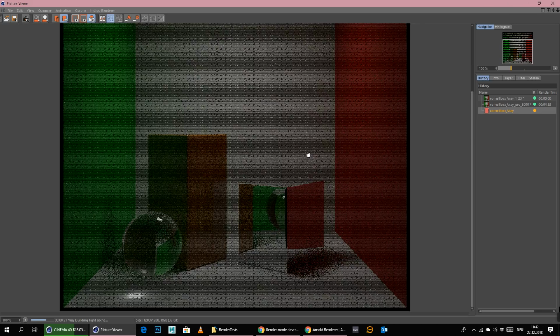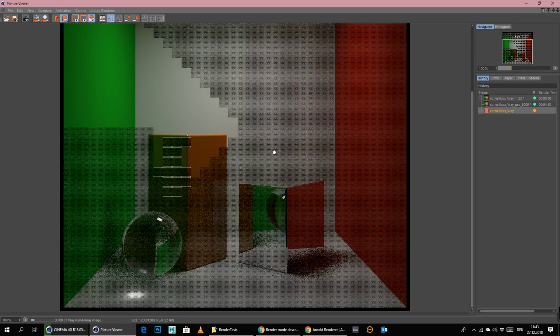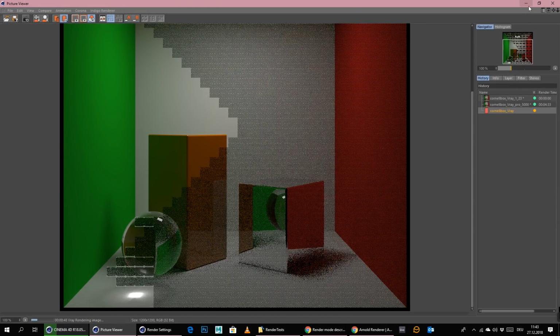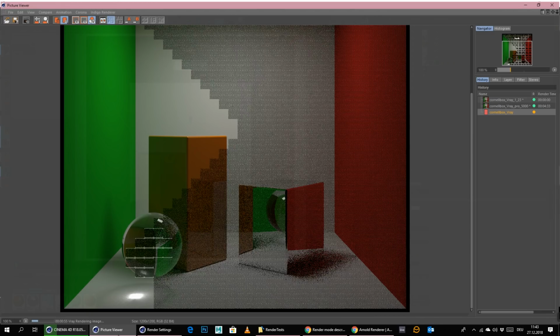And let's see what the bucket renderer does for us now, if this is a faster result. Right now it looks extremely fast, that's for sure. Oh, let me check some settings before I really do anything for the bucket renderer. No, everything is fine. This is all as it comes out of the box. Min subdivisions 1, max subdivisions 20, a threshold at 0.01. And all the other subdivisions are getting determined by V-Ray itself for materials and stuff like that.